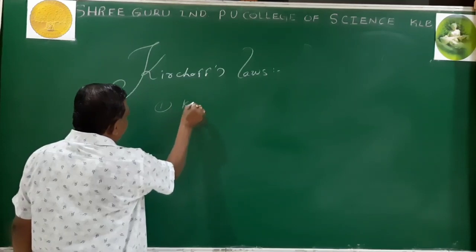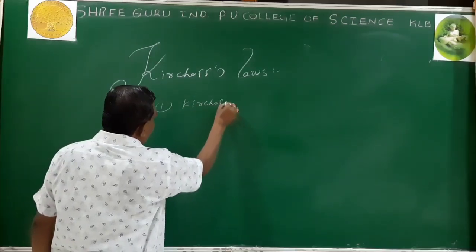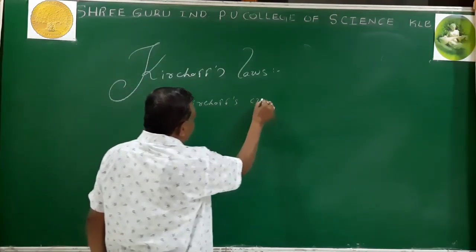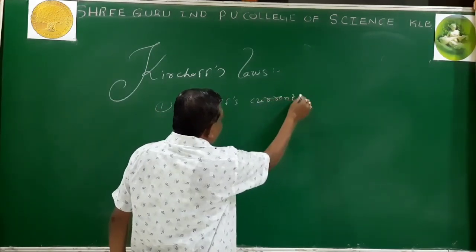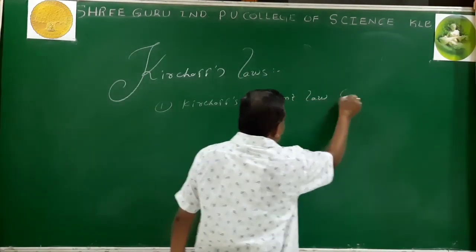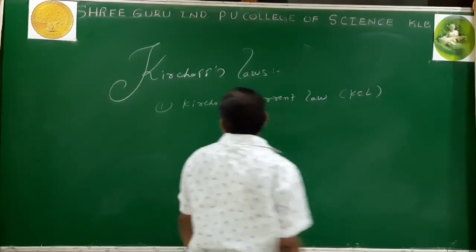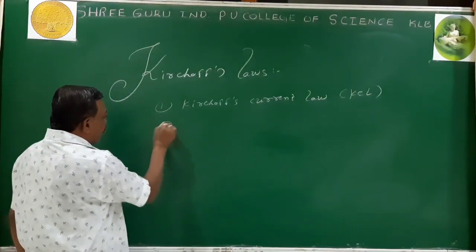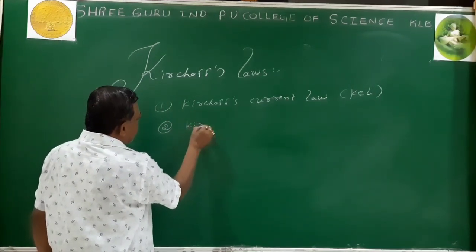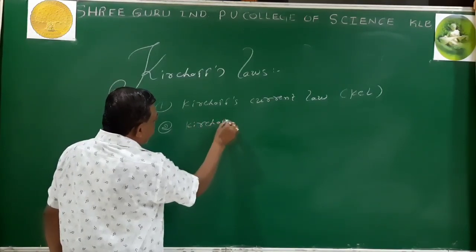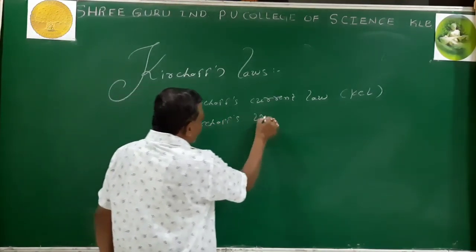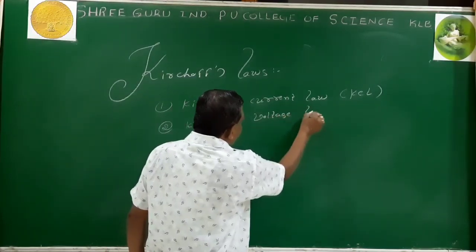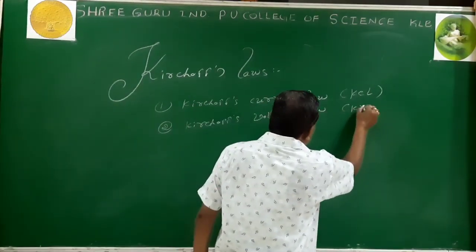According to Robert Gustav Kirchhoff, he formulated two laws. One is Kirchhoff's current law, simply termed KCL, and the second, to deal with voltage, is Kirchhoff's voltage law, simply called KVL.